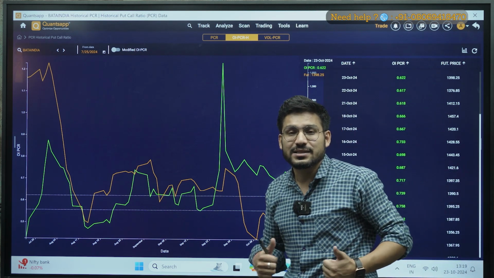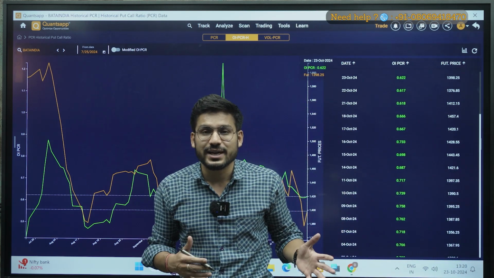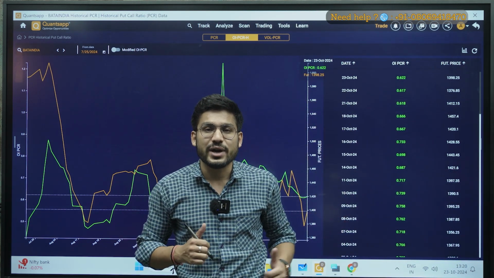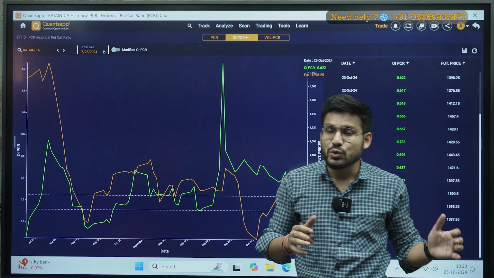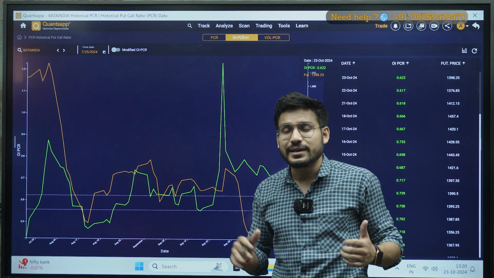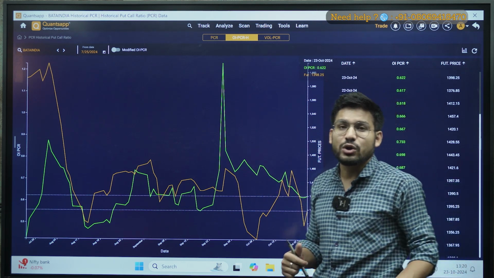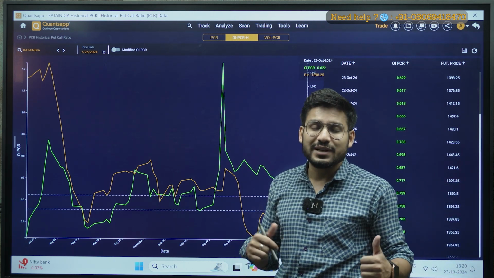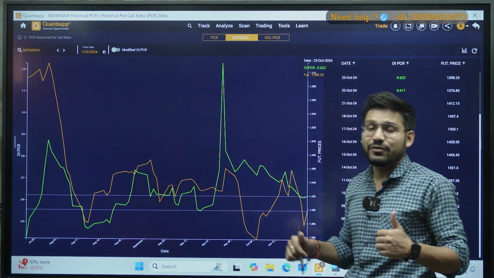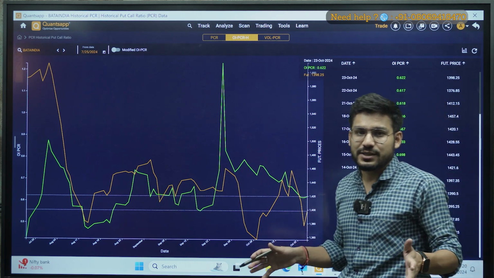you will analyze the market sentiments are bullish at that time, so you can go and make your entry, right? I will tell you a procedure of how you can make the entry in 30 minutes time frame, right? But before that I will also tell you a concept of vol PCR, and then we will see the concept in the chart as well, right?